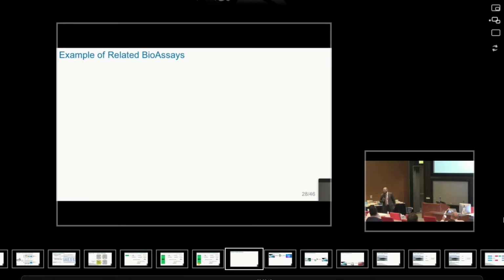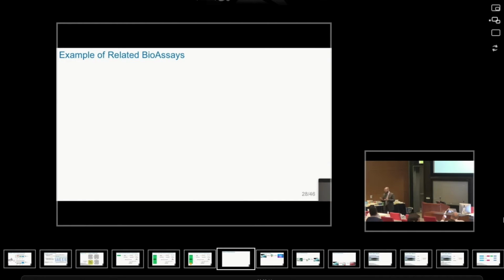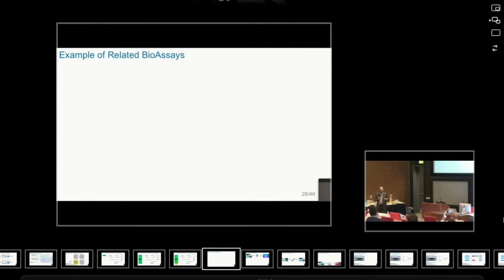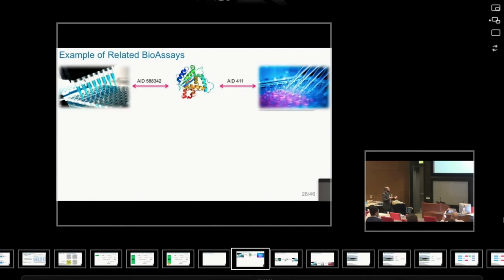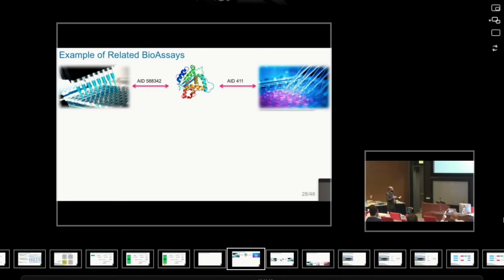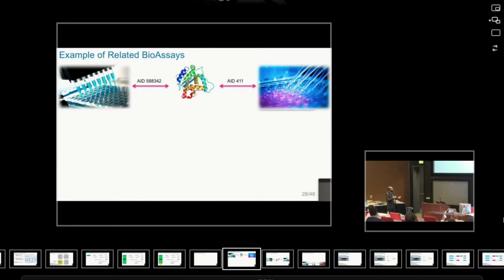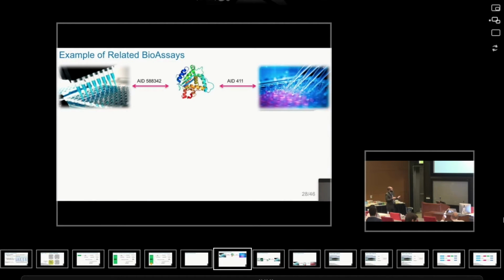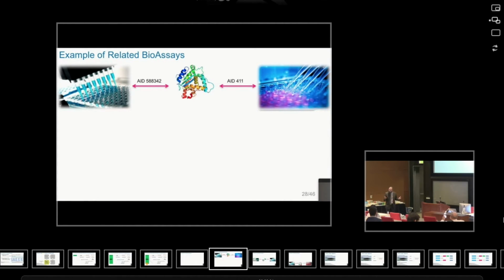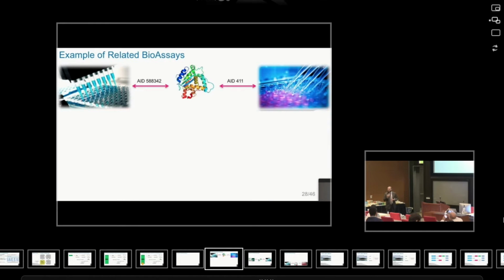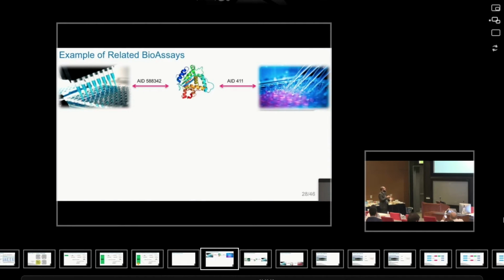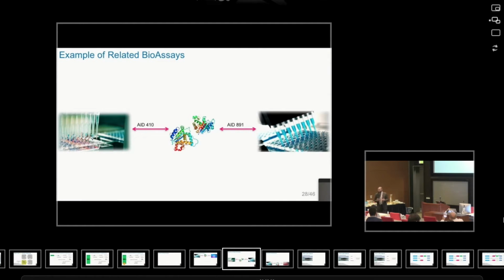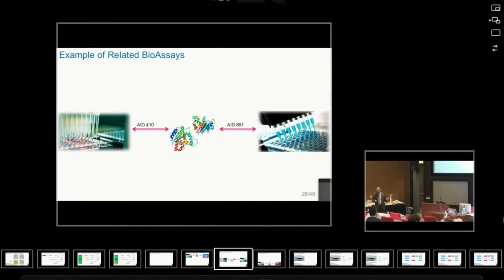We went back to the PubChem bioassay database and checked the existing correlations between different data sets, or different bioassays, that we have. One clear example would be the case where we have two different bioassays, and this is the AID, which is the access ID for these two bioassays. They are two different experiments, but they are talking about the same protein target. So they have the same protein in this case. Here we have other types of data sets where they share the same protein family.